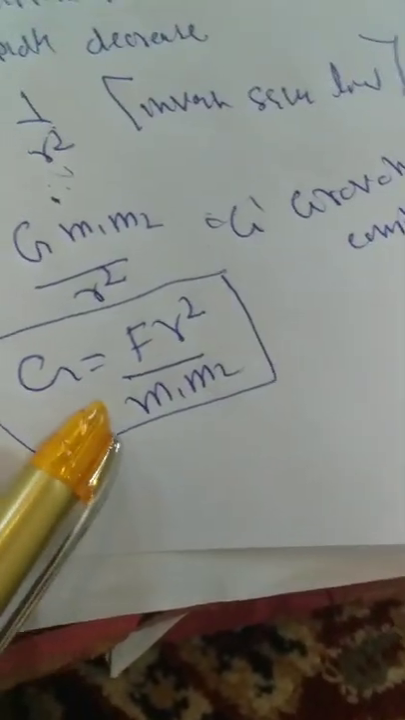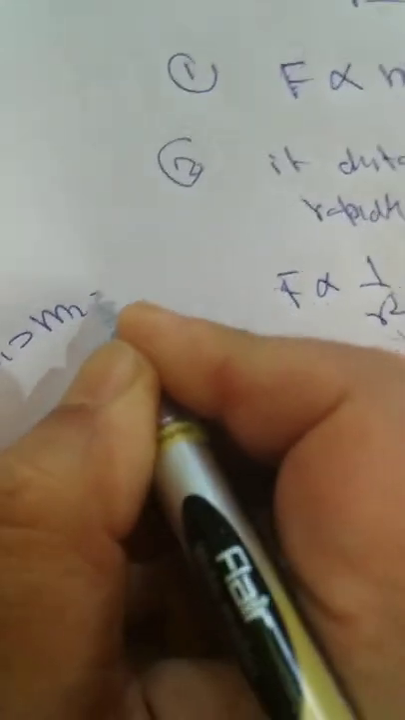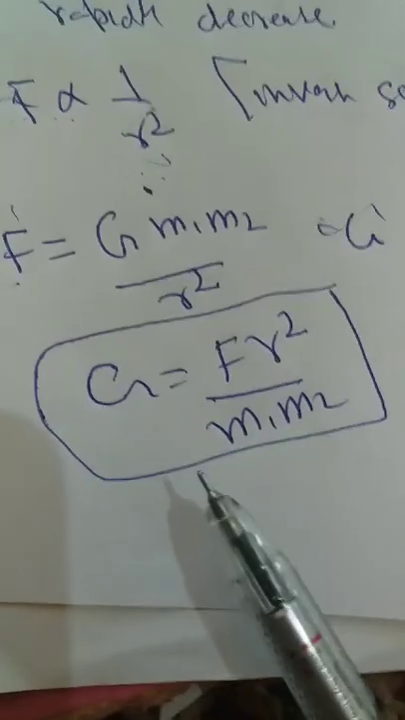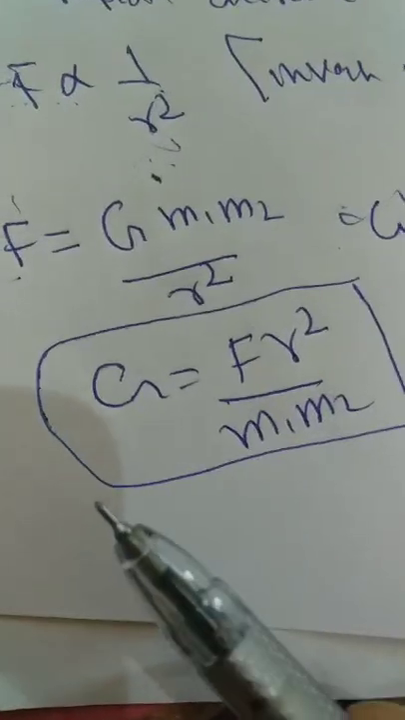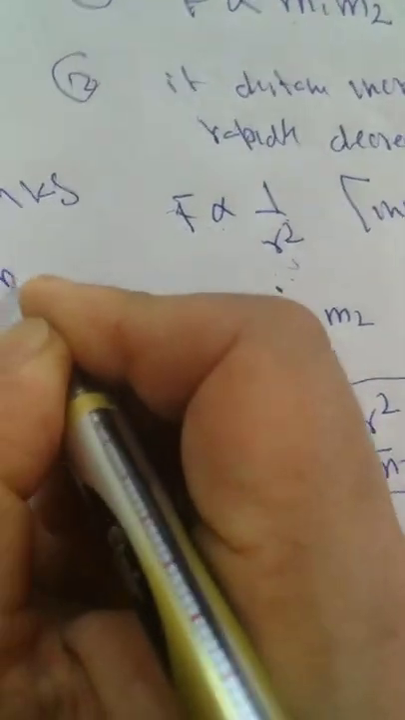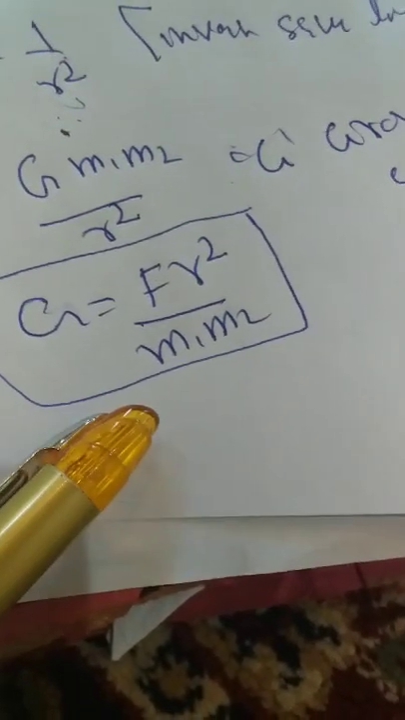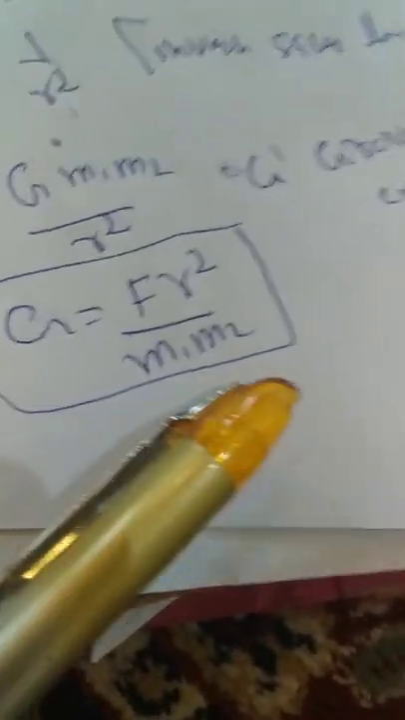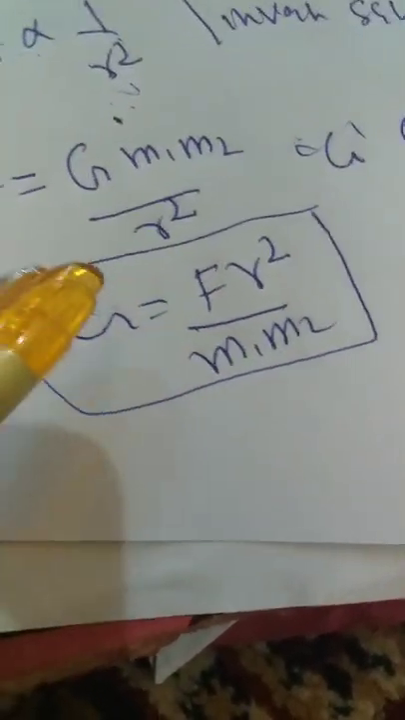If two bodies, each of mass 1 kg, that means m1 is equal to m2 is equal to 1 kg, are placed at a distance r equal to 1 meter, that means they are kept apart at a distance of 1 meter.